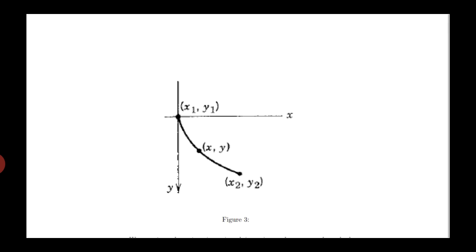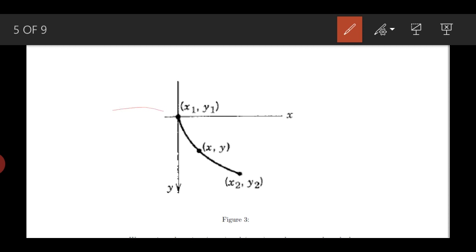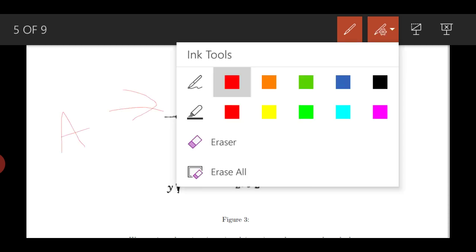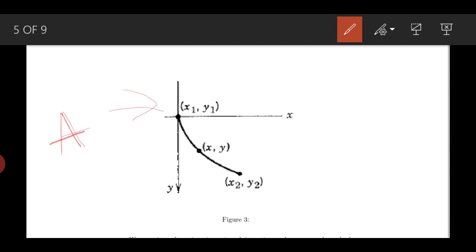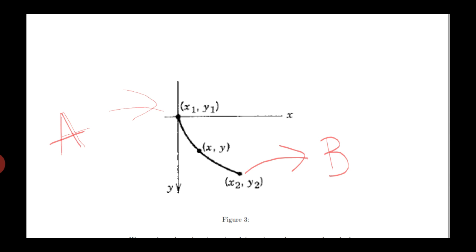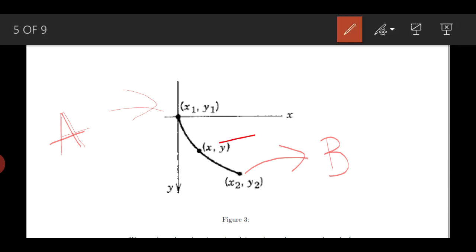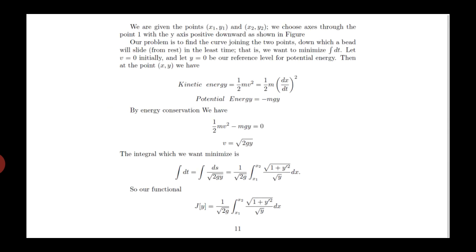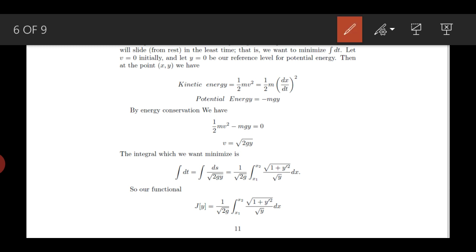To prove it, let us suppose my point A is at the origin. So this is my point A and here is my point B. The coordinates of A are x1, y1, which in this case is the origin, so 0, 0, and the point B is x2, y2. Let us suppose at any time the particle is at some point x, y.